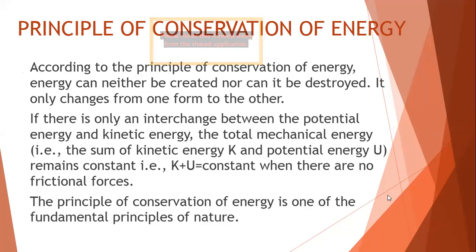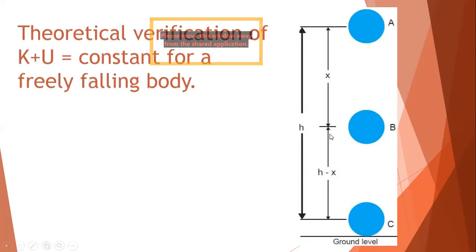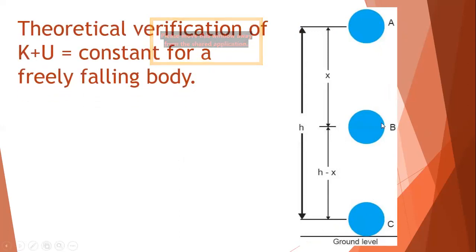So let's start with the derivation of this conservation of energy. We are having a very fundamental and basic derivation of this topic. Let's take this example. We are looking at the total mechanical energy, that is the sum of the kinetic energy and potential energy, remaining constant. The topic of our discussion is the theoretical verification that kinetic plus potential is constant.